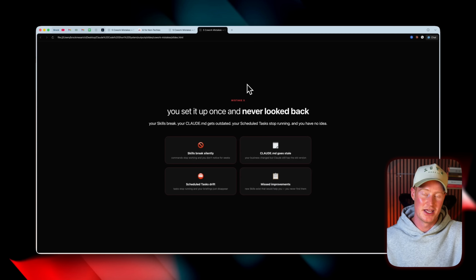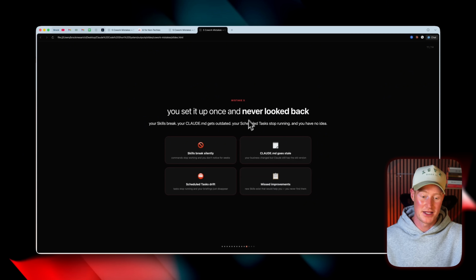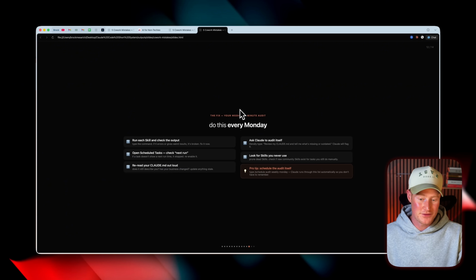This way it could do specific things that it can't do if it's only connected to MCPs, for example. All right, so the last mistake, and this is a really crucial one, is that you set up a workflow or a command or a skill, whatever the case may be, inside of Cowork, and never look back. Then your skill breaks, your Claude MD gets outdated, your scheduled tasks stop running, and you have no idea what happened. The fix for this is to run a weekly 10-minute audit.